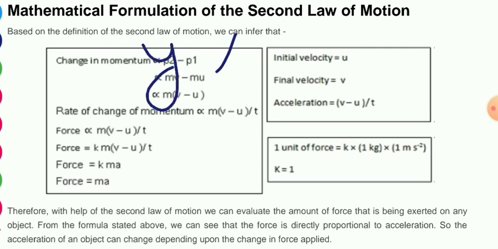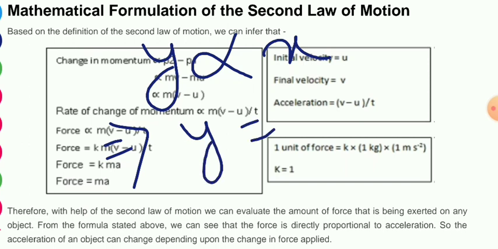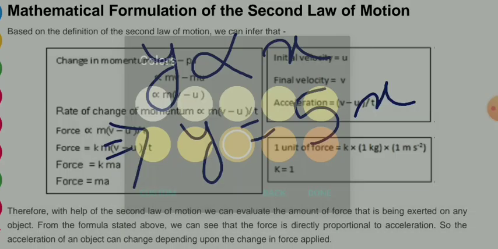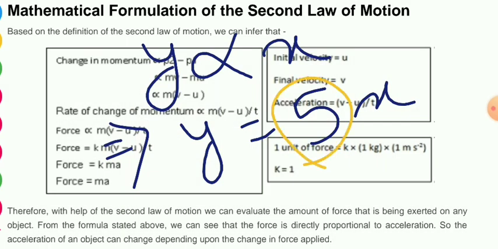Note it down, y is proportional to x implies y is equal to 5x, meaning it depends on 5 times.